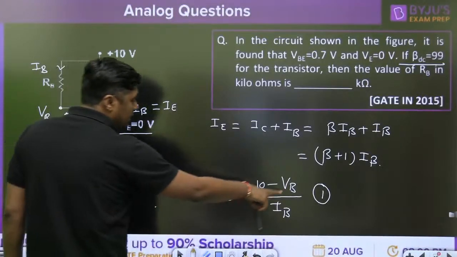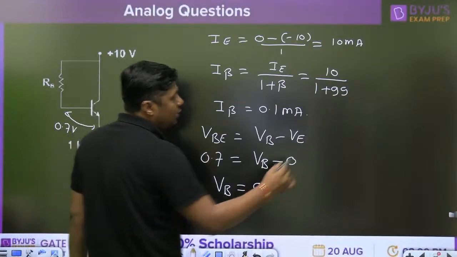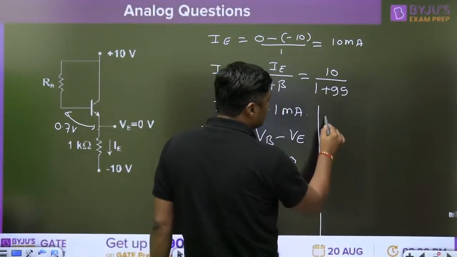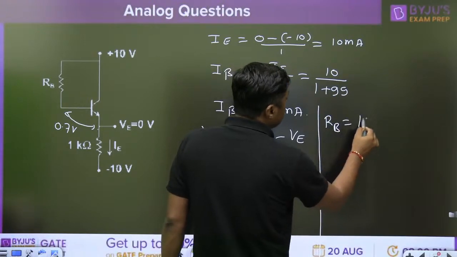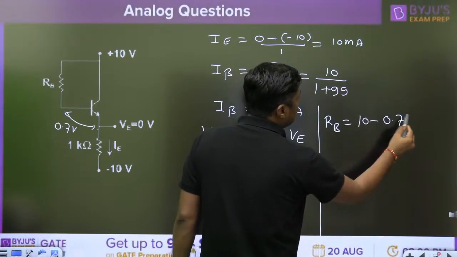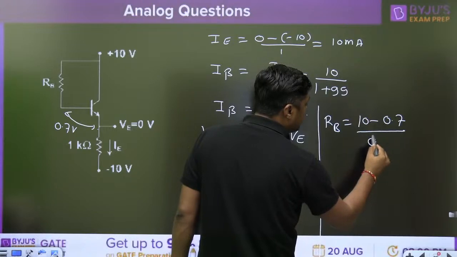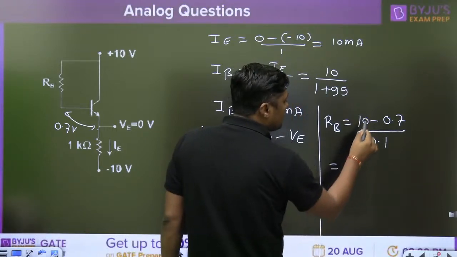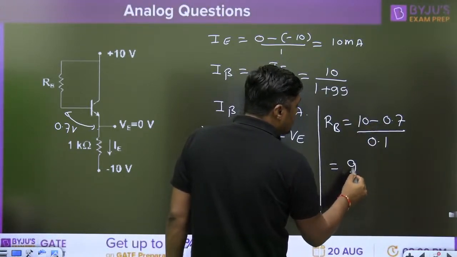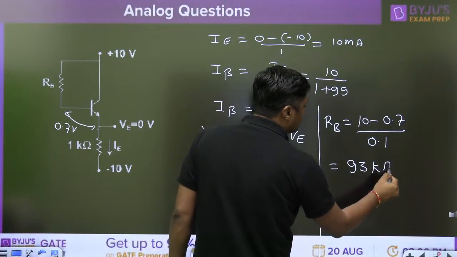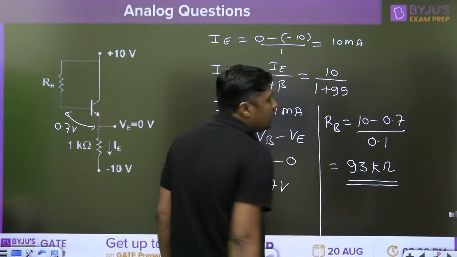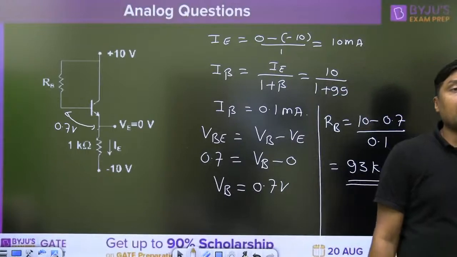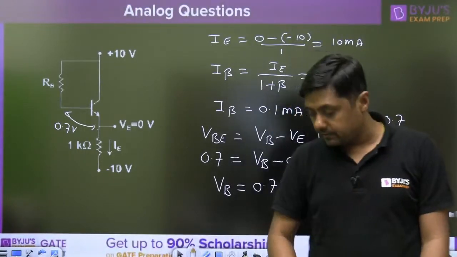Now we have 10 minus 0.7 equals IB times RB. So what is the value of the RB? 10 minus 0.7 upon 0.1. 9.3 upon 0.1, 93 kilo ohm. Right answer. 93 kilo ohm is the right answer. People, your answer is correct.